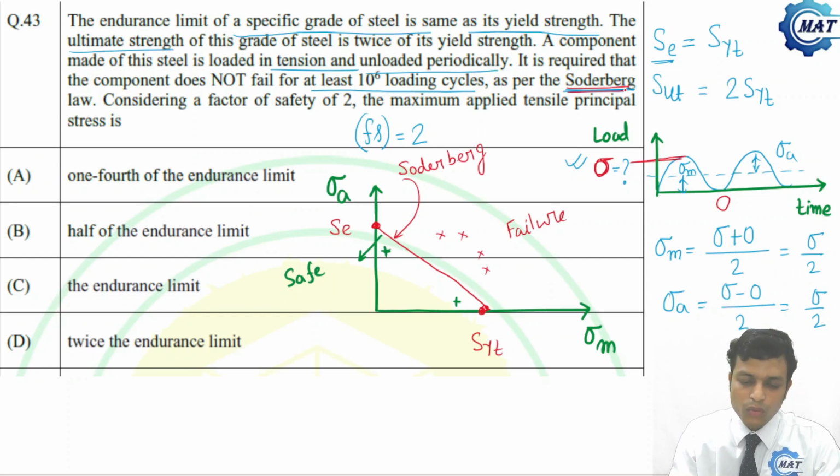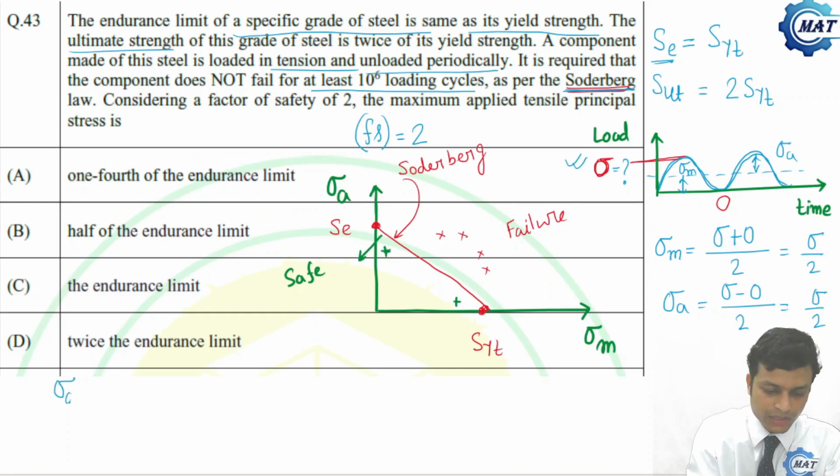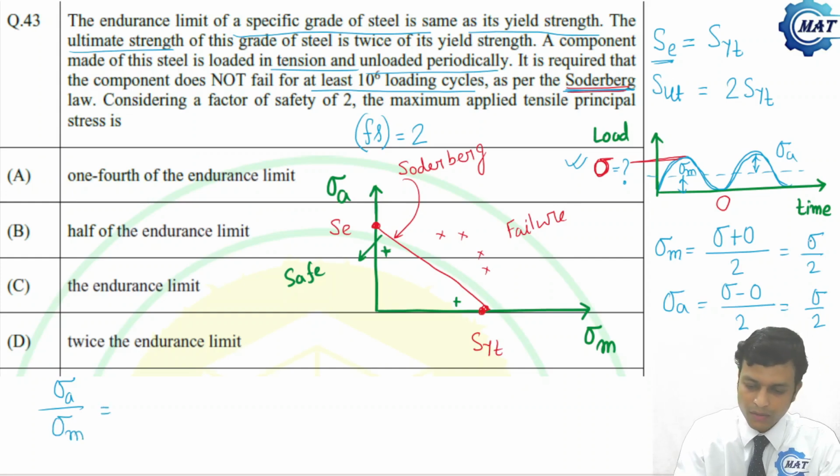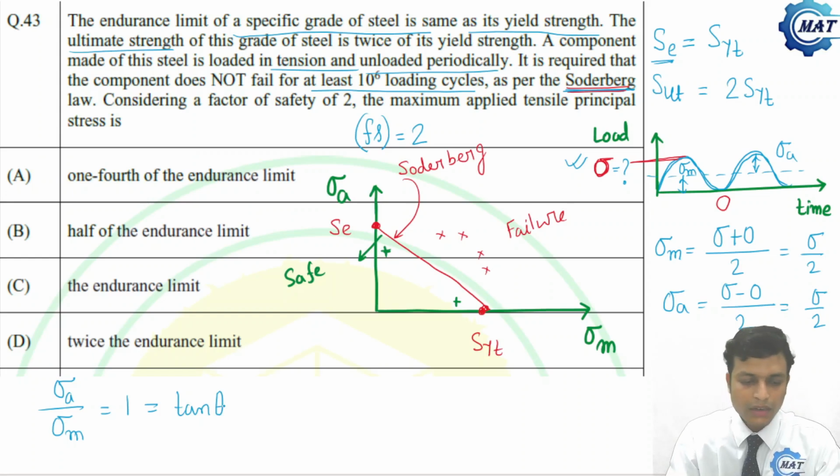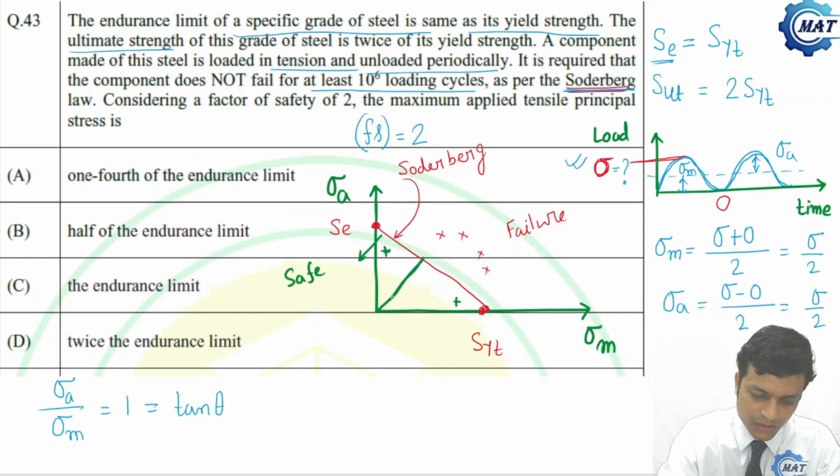Now, how shall we define the load line? This is the loading on the component. How shall we define it? By defining the ratio sigma A by sigma M, which is nothing but, both are sigma by 2, so 1. And that is nothing but tan of theta, the slope of the load line. So this is the load line.